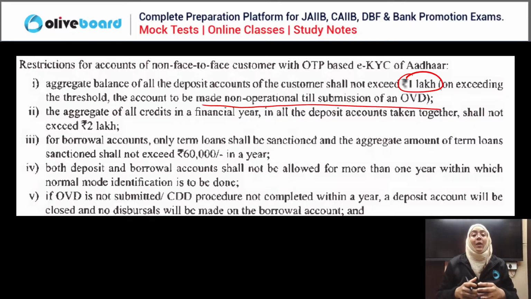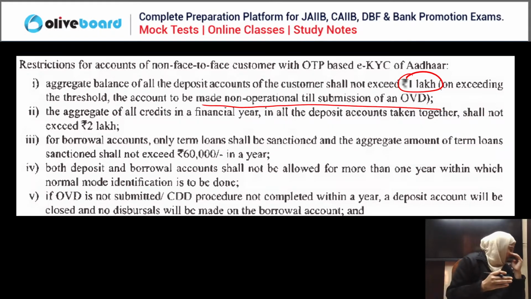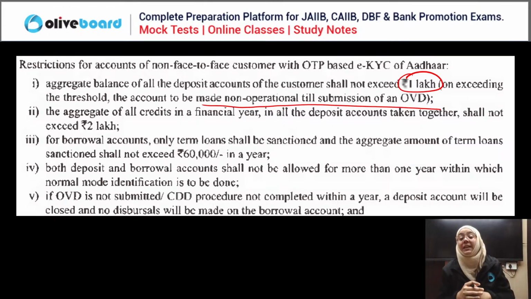If you have submitted the OVD, then that balance is acceptable. But if you have exceeded it and haven't submitted the officially valid document, the account needs to be closed.